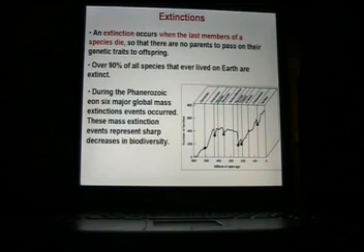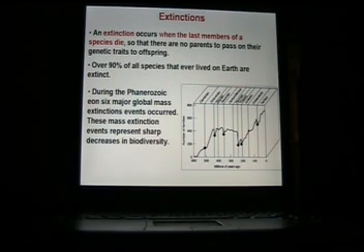So over 90% of all species that have ever lived on this planet are actually extinct. I found that quite unbelievable. During the Phanerozoic eon, there's a mention of your geologic time scale. During the Phanerozoic eon, 6 major global mass extinction events have occurred. These mass extinction events represent sharp decreases in biodiversity. So we talked about biodiversity being really important. Each time there's a massive extinction event, biodiversity is suffering a huge hit.